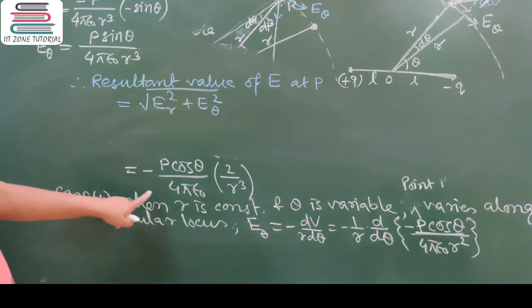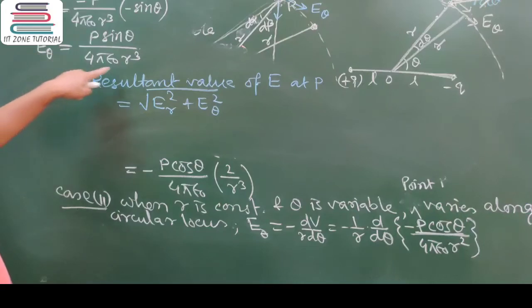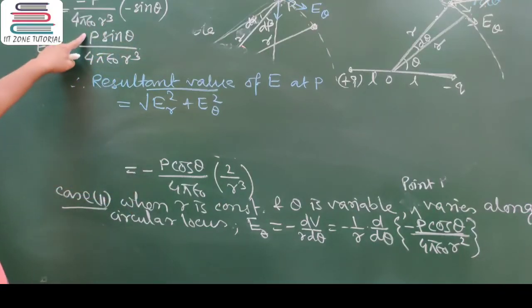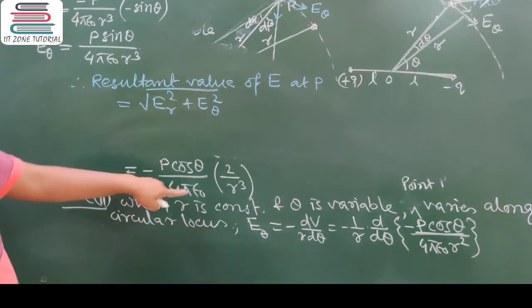So ER value of the electric field was this much and E theta value is this much. So what is common in both of these? You can see dipole moment P by 4 pi epsilon naught r cube, right? That is common.